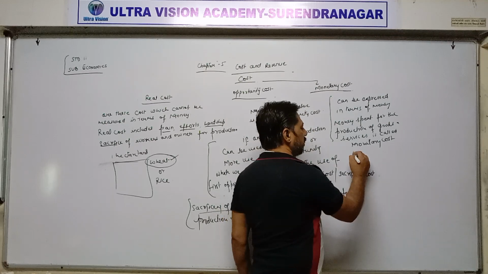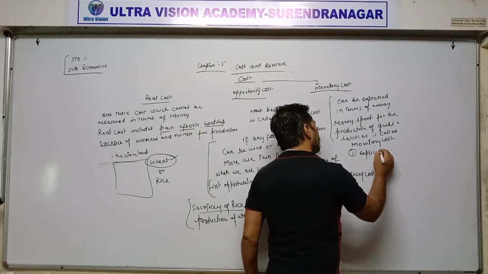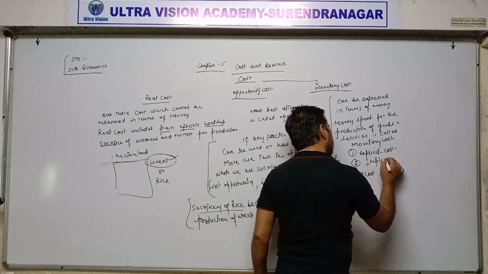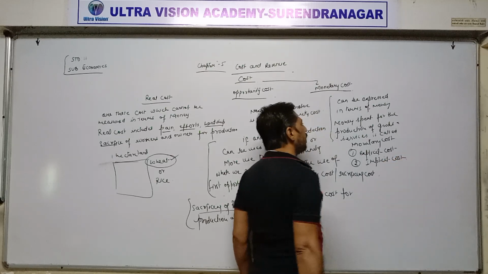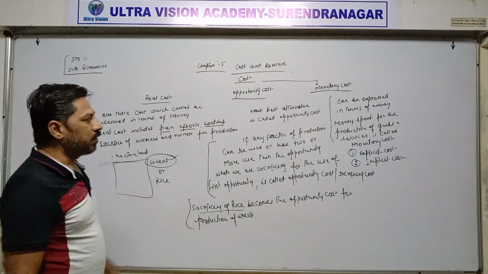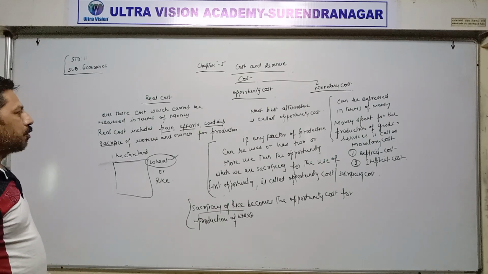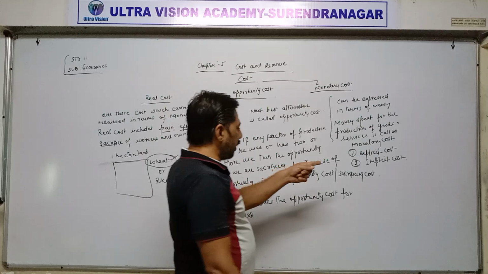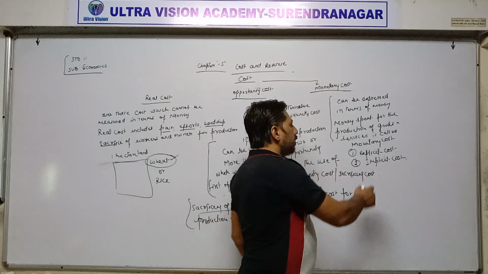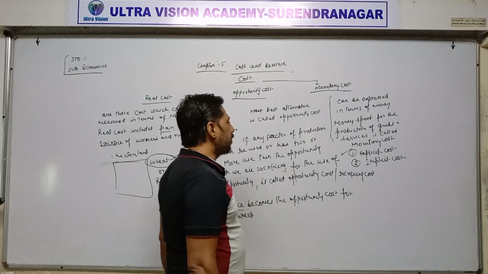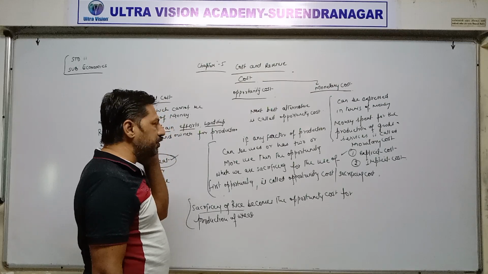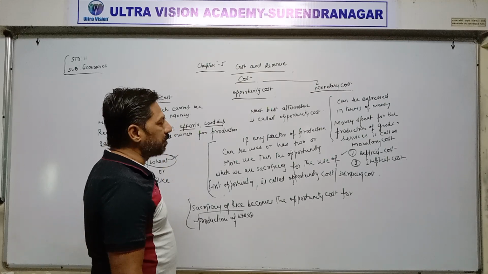Monetary cost is of two types. First one is explicit cost. Second one is implicit cost. So total money spent for the production of goods and services is called monetary cost. Explicit cost and implicit cost is not given in your textbook. Explicit costs are those costs for which we are making payment to outsiders, and implicit cost is the amount which we are spending inside the business premises.